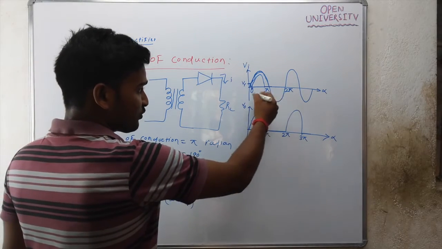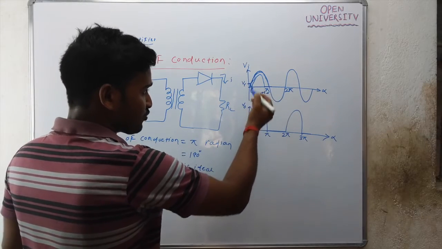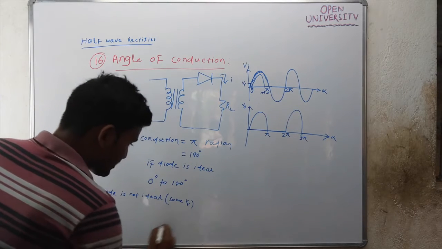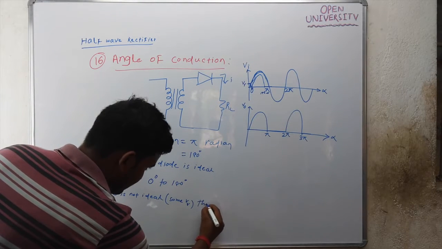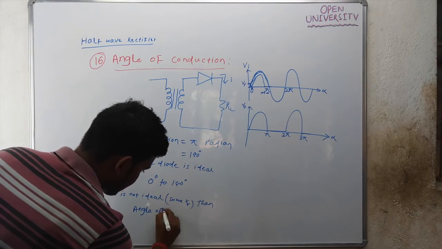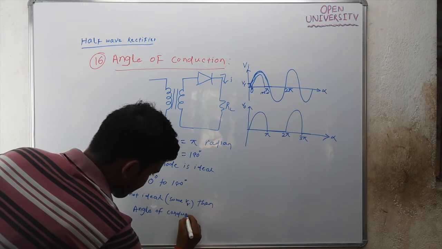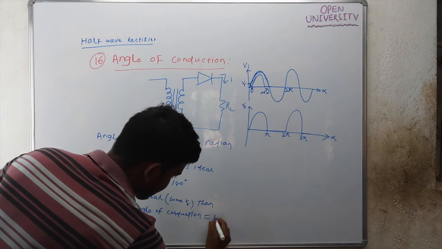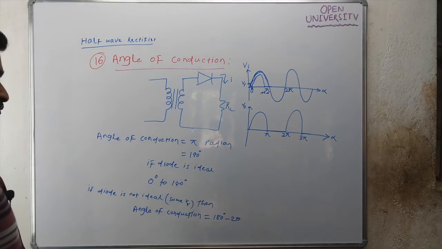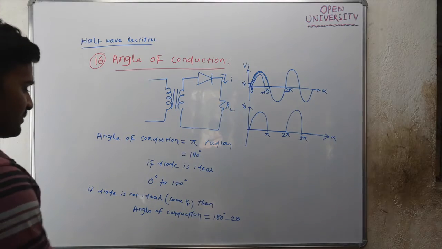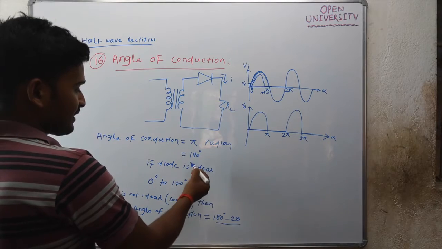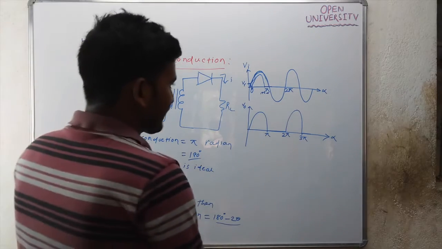So the angle of conduction will be 180 degree minus 2 theta. If the diode is not ideal, the angle of conduction is 180 degree minus 2 theta. If the diode is ideal, the angle of conduction is 180 degree.